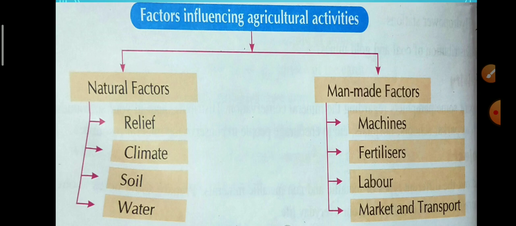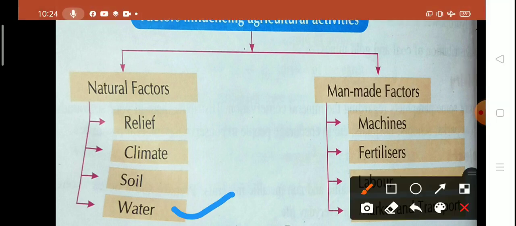Now, soil. Crops are grown in soil, so the types of crops grown in an area depend on the types of soil found. The soil provides moisture and nutrients to the plants. Therefore, for cultivation, it is necessary to maintain the fertility of soil. Water. Availability of water is essential for the growth of plants. For example, areas having adequate facility of irrigation give higher fruit production as compared to those which lack irrigation facilities.